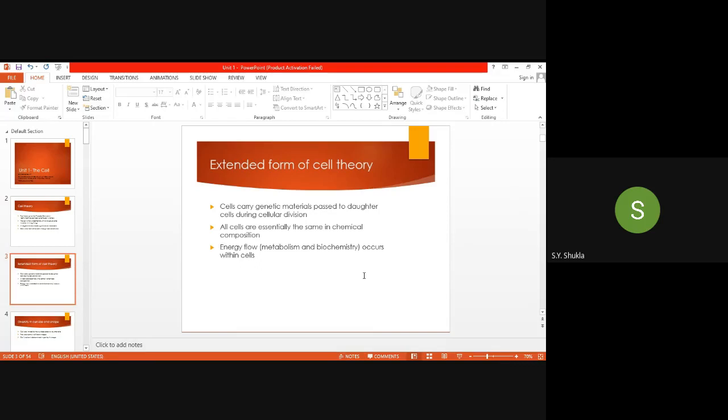The extended form of the cell theory is that cells carry genetic material. Everybody knows that from one cell to another, genetic information is transferred in the form of DNA to the daughter cells during cell division. And all cells are essentially the same in chemical composition; the basic criteria is the same. If we take a cell from the eye and a cell from the kidney, their functions are different, but the basic content is the same: the cell membrane is made up of lipid, and their genetic material is DNA.